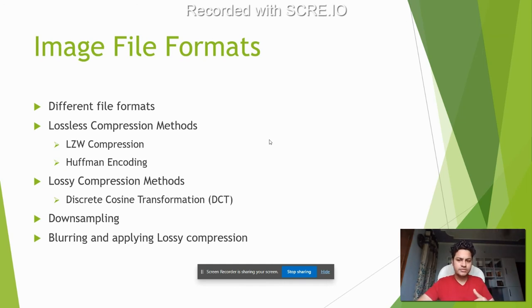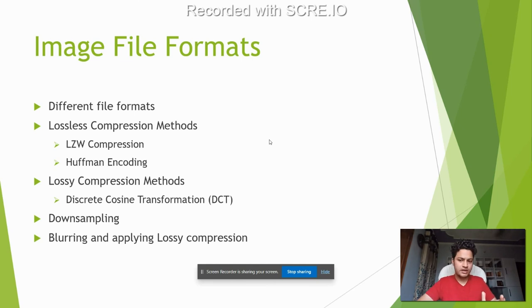And then lossy compression methods. DCT is basically similar to a Fourier transform, where you try to represent your image using multiple cosines of different amplitudes and frequencies. Quite intuitively, it works well with smooth transitions. It does not work well with images that have a lot of sharp lines and sharp transitions between them. So that was another algorithm.